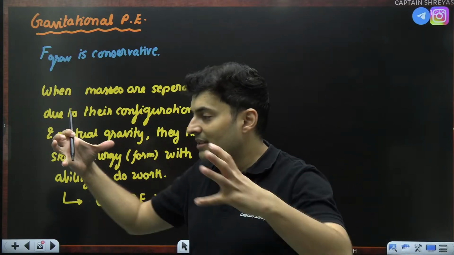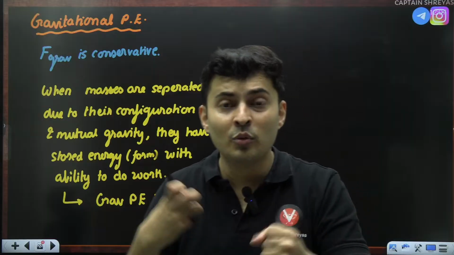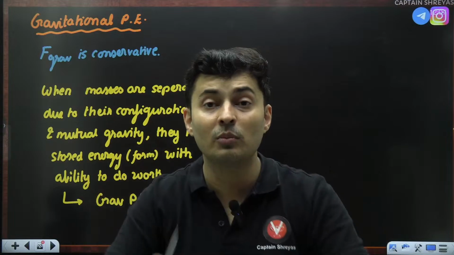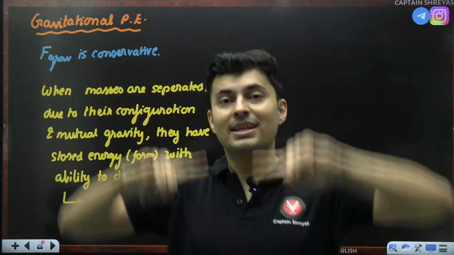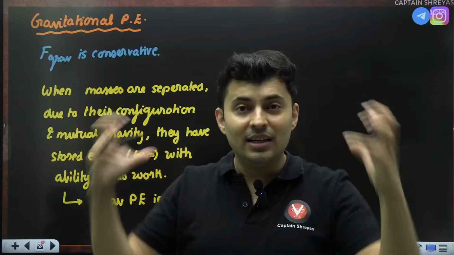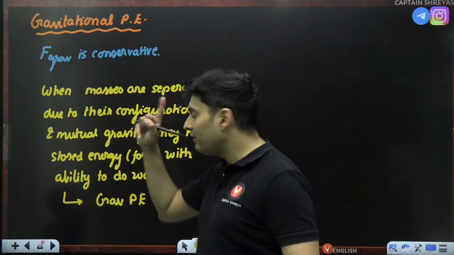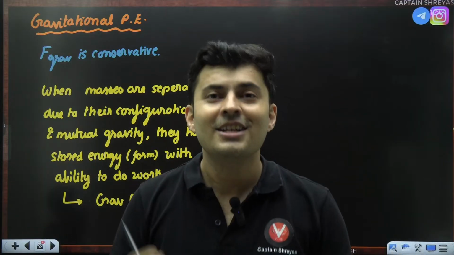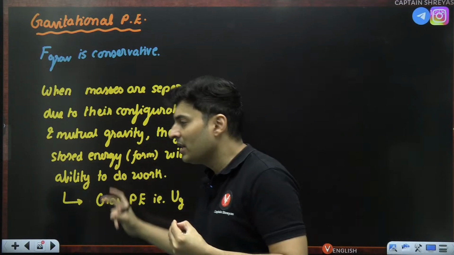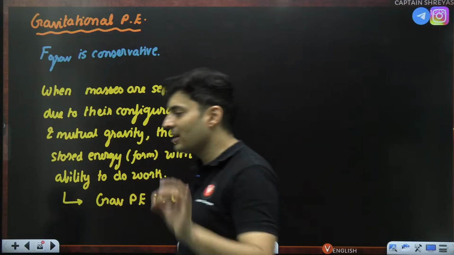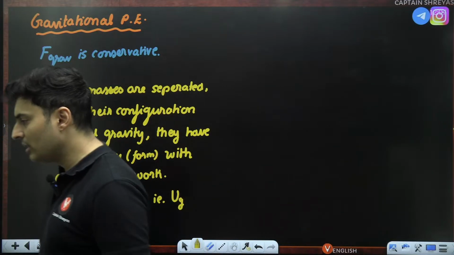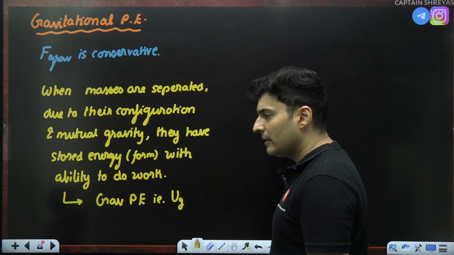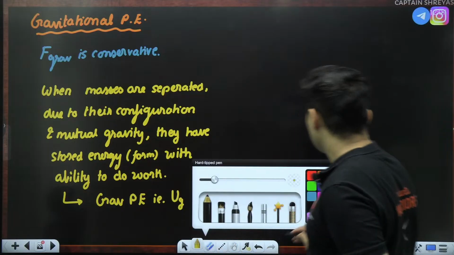So whenever these masses get pulled, they start moving. How are they able to push things, how are they able to move, how are they able to work? That means they had stored energy. That energy which was stored was only because of gravitational force. If gravitational force was not there, they will not attract each other. So that is why the name given to them is the gravitational potential energy. Is this absolutely clear? Everyone with me? Okay. Perfect.